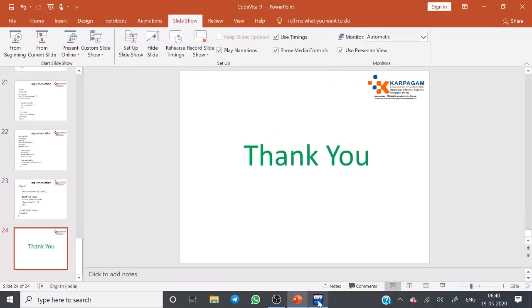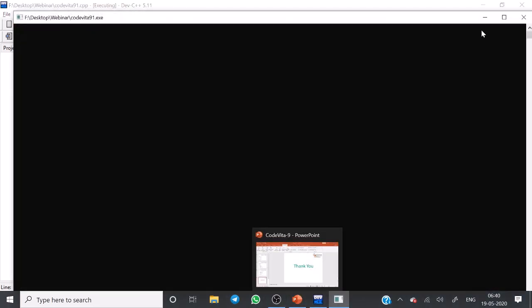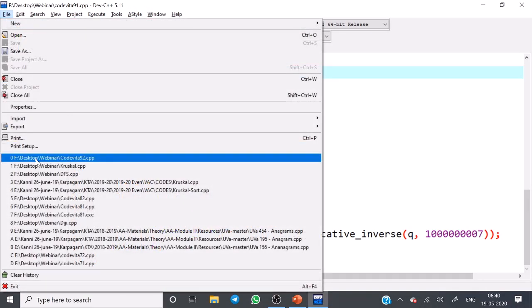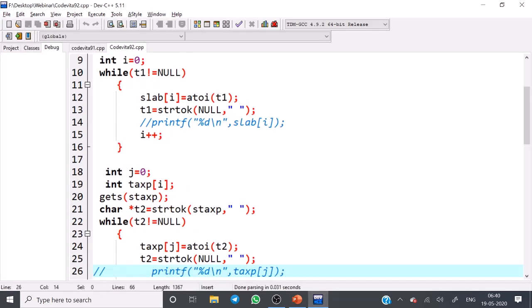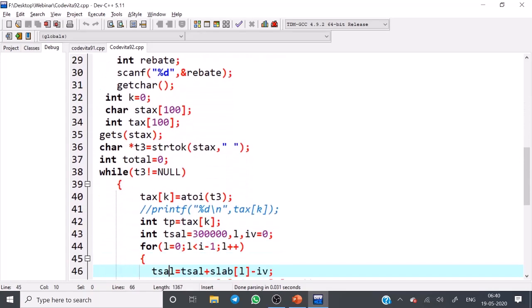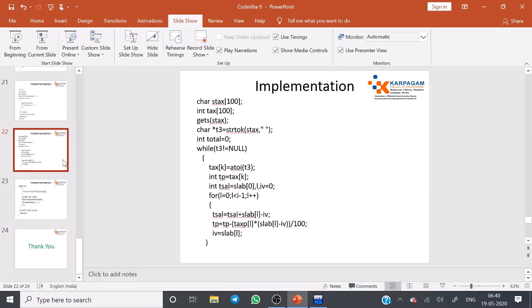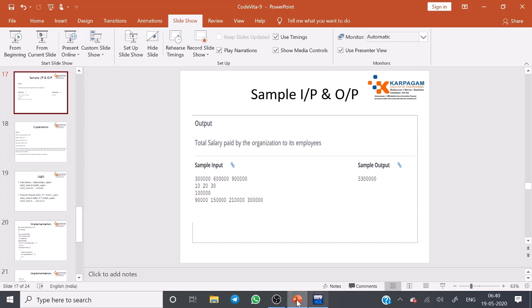I will show the demo for this problem. We take the sample input.